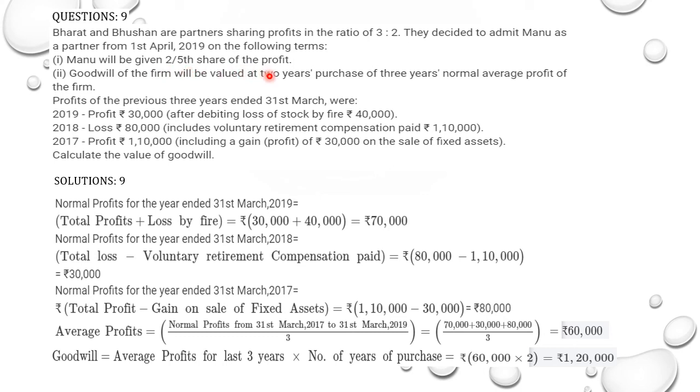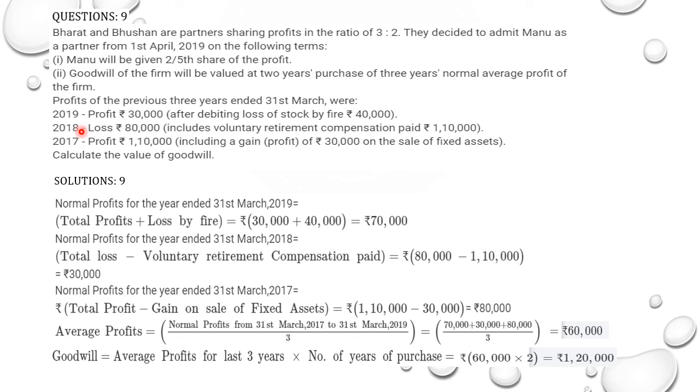Profits of the previous 3 years ended 31st March were: 2019, profit 30,000 after debiting loss of stock by fire 40,000. So this is a loss which was deducted. It is an abnormal loss, so now it will be added back. Now this is important.